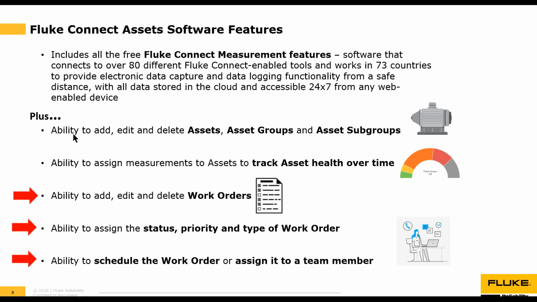Plus, it also includes the ability to add, edit, and delete assets, asset groups, and asset subgroups, the ability to assign measurements to assets to track asset health over time. And then the last three items here on the list, noted with the red arrow, are focused on work orders: the ability to add, edit, and delete work orders, the ability to assign status, priority, and type of work order, and the ability to schedule the work order and assign it to a team member. Those are going to be the three main things we focus on today, the work orders.